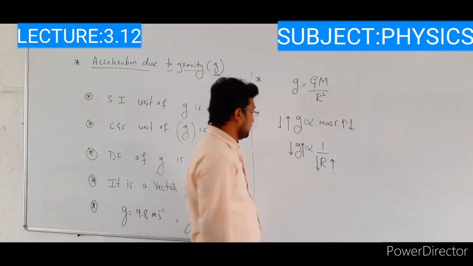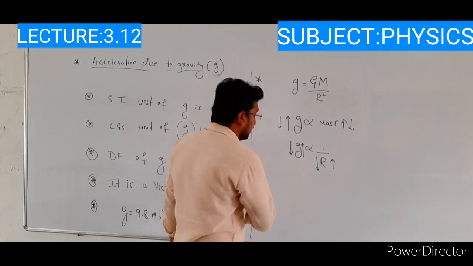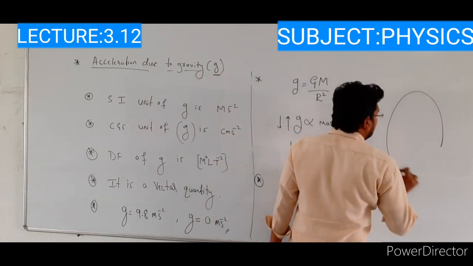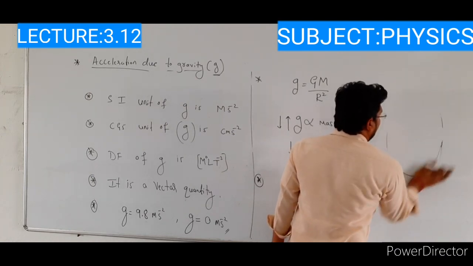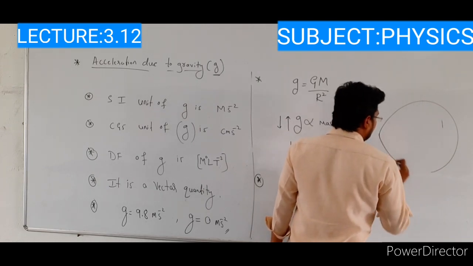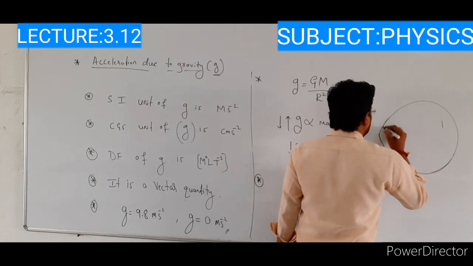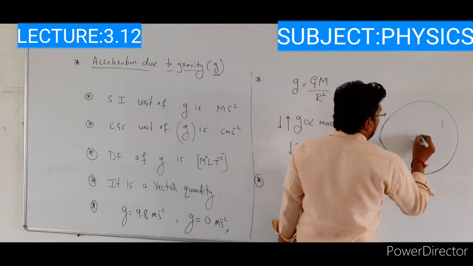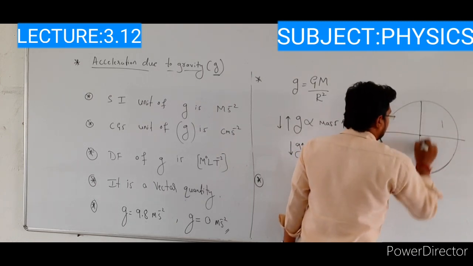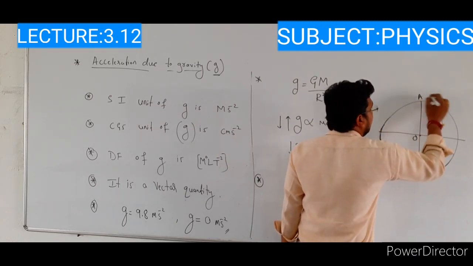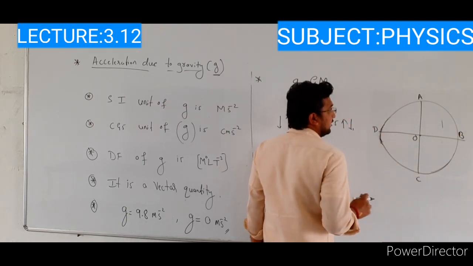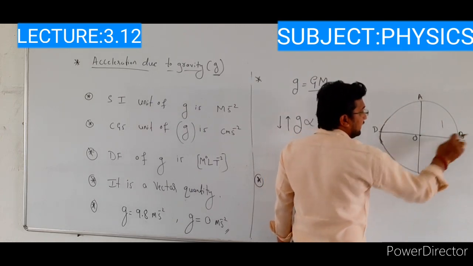The next one: actually the earth is not spherical, it is egg shaped. Let us assume this is the egg shape. This is the center of the earth, O, and this point is A, this is B, this is C, and this is D. This is the polar region and this is the equatorial region.